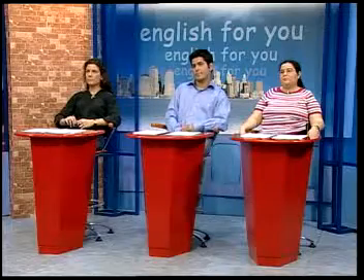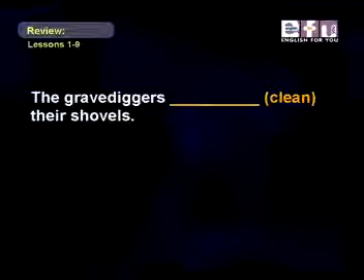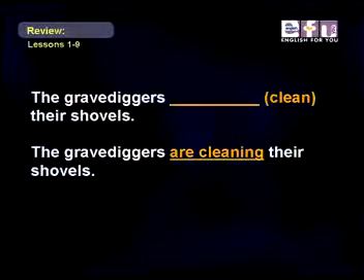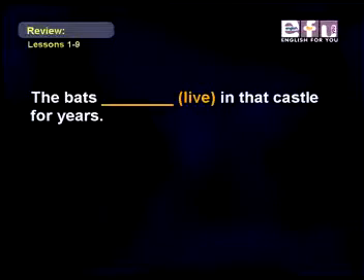Now let's do some exercises. Let's do a fill in the blanks with the appropriate verb tense of the verb given. Monica, you can go first. The grave diggers clean their shovels. The grave diggers are cleaning their shovels. Good. Rosa, one for you. The bats live in that castle for years.